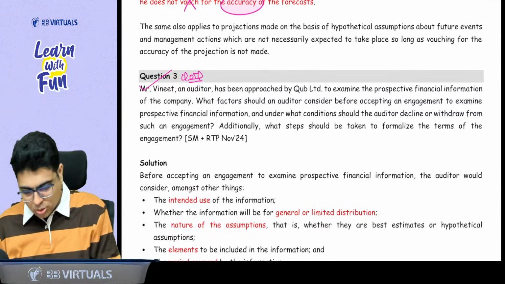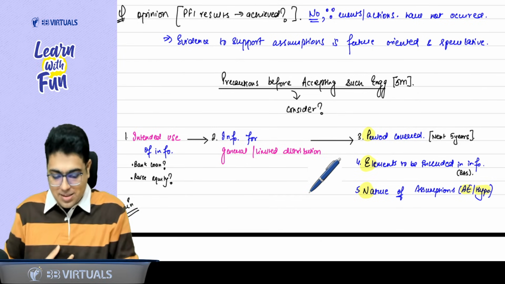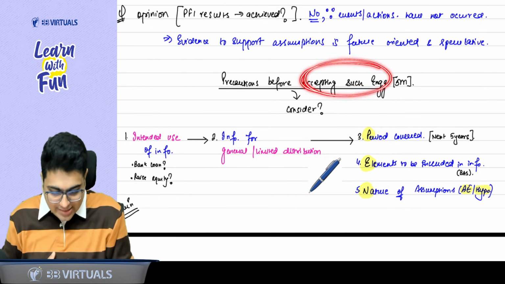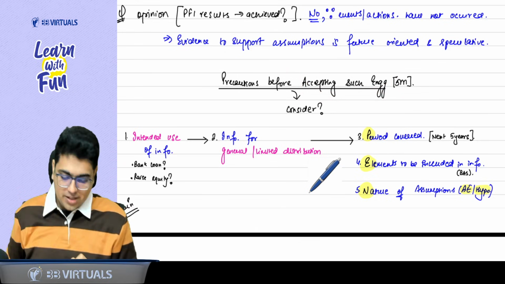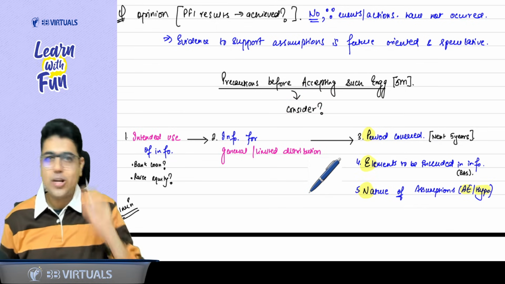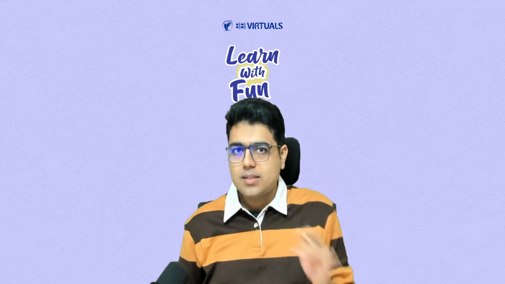Now, sir, talking about question 3, we have not yet discussed. We are discussing now precautions. Precautions to be taken before accepting such engagement. Which engagement? Reporting on PFI. So what things to be considered before accepting such engagement? So you tell me, how do you deal with this?